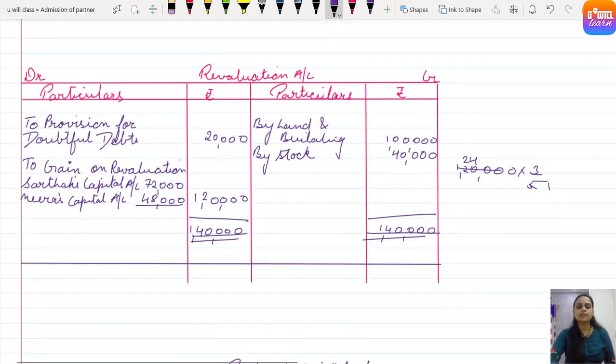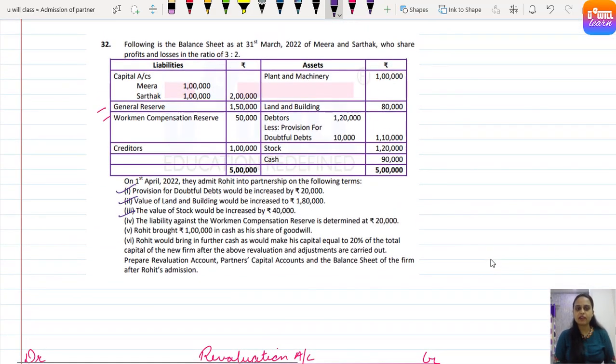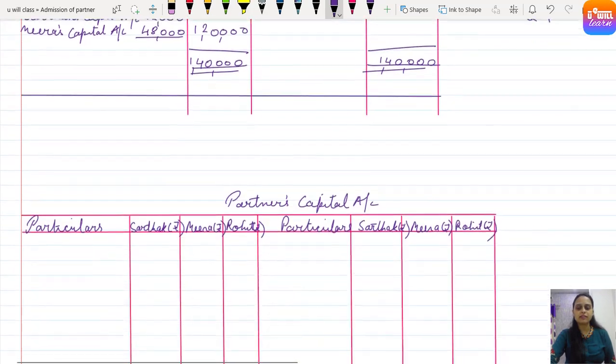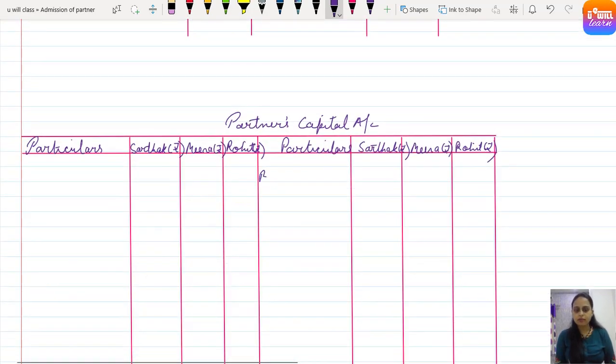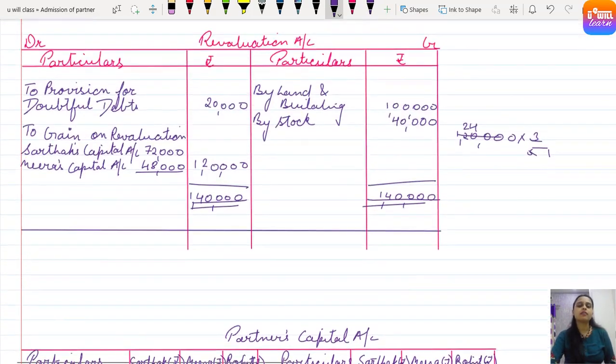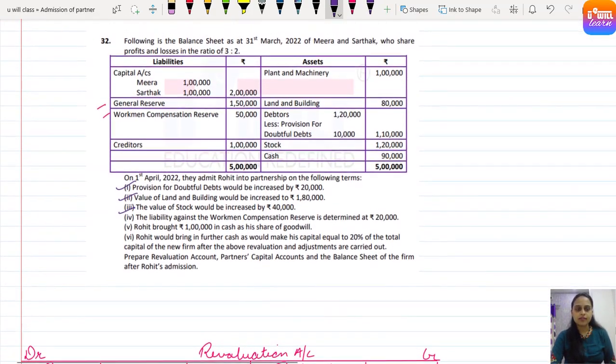First of all, let's see partners capital balances given at liability side. That means credit balances, right? So by balance brought down. Clear? So for Sarthak we have, come on, Sarthak.